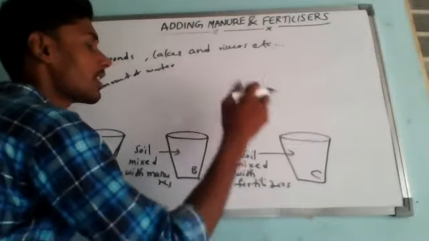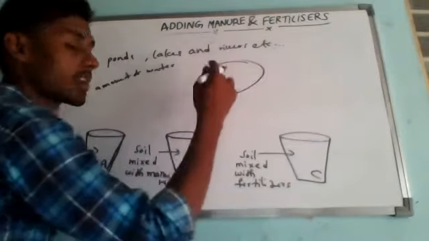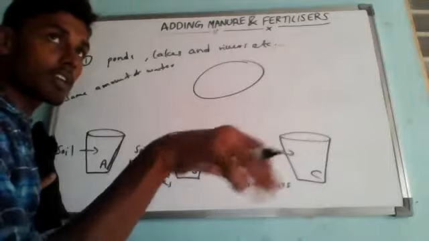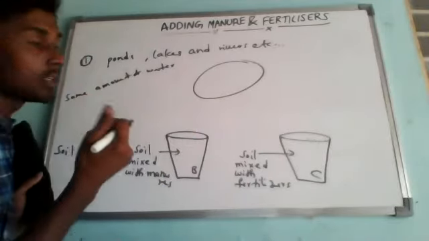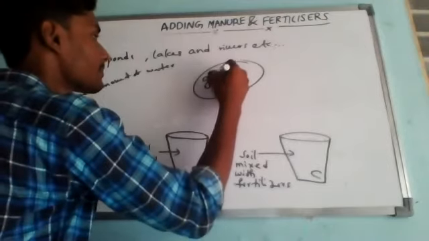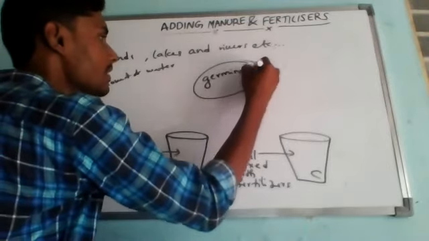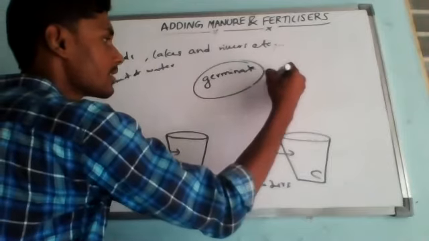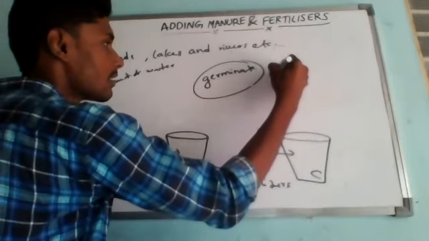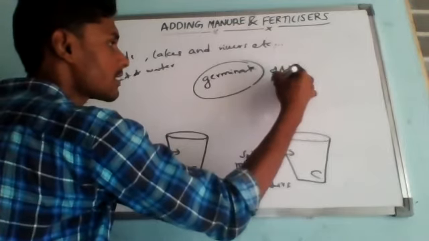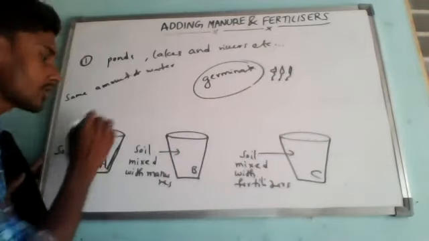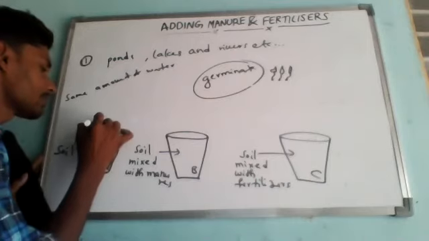Keep the seeds of moong or gram on some wet cloth or soil and let them germinate. After germinating, select seedlings of equal height and size, and plant them here.